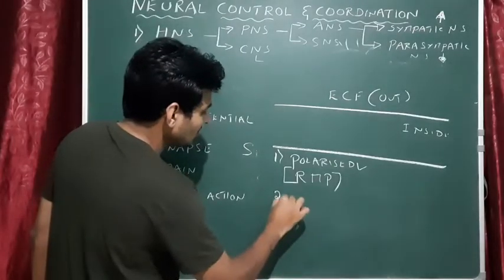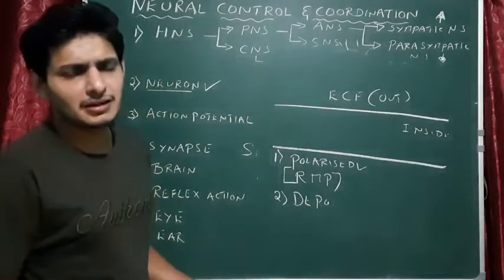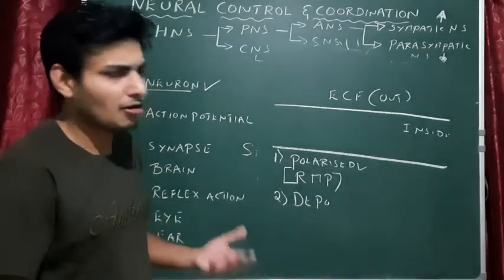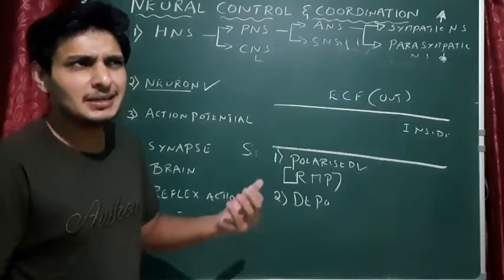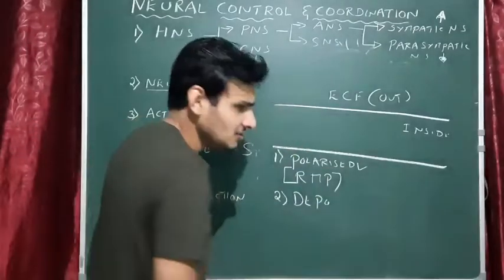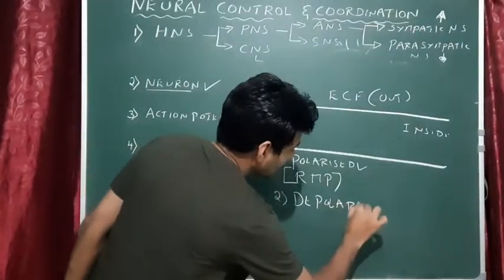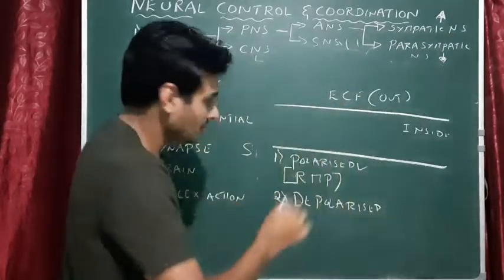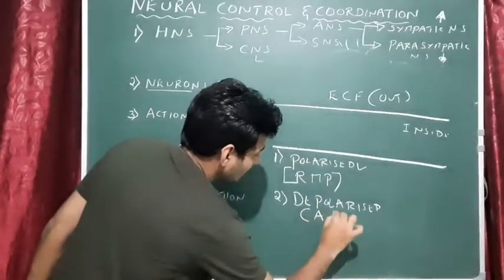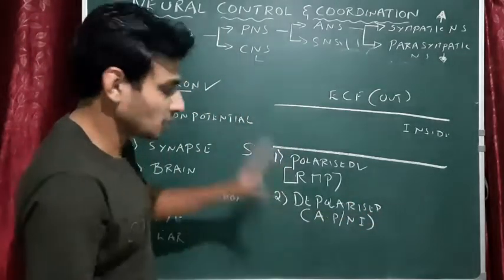So next is depolarized. Always remember, if you get any question regarding depolarizing of a neuron or axon, D means disturbance. Depolarized, disturbance. That means something has happened. That is nothing but action potential. So what is depolarized state? It is nothing but action potential. It is also called nerve impulse. NI, nerve impulse. Got it?